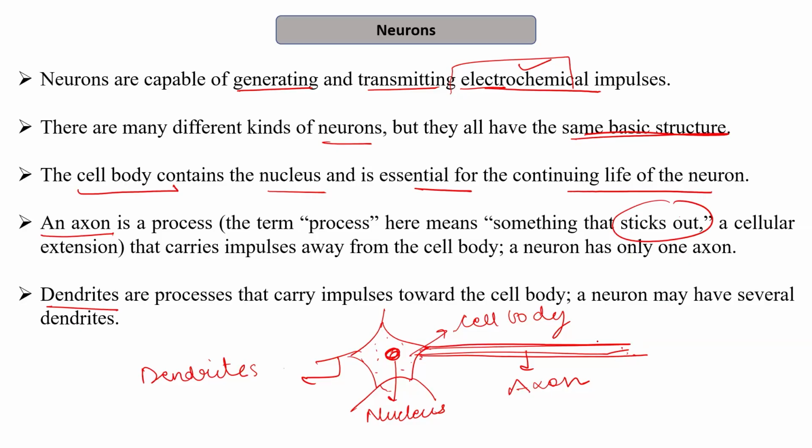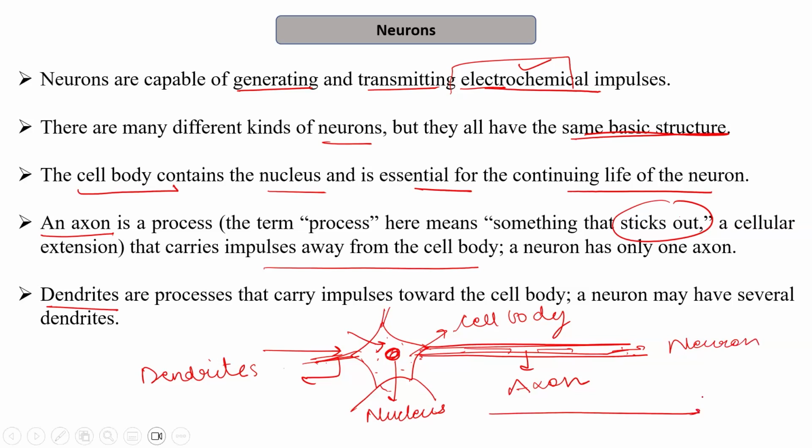The axon carries impulses away from the cell body. So when an impulse is received by the dendrites, which are the branching structures, it then passes to the cell body, and upon processing it is passed through the axon to the next neuron, so it is transmitted from one neuron to another. Then we have dendrites. Dendrites are the processes that carry impulses towards the cell body. As mentioned, any impulse received by the dendrites is passed on to the cell body, and from the cell body to another neuron, it is carried by the axon.